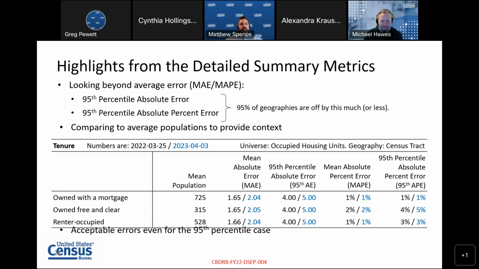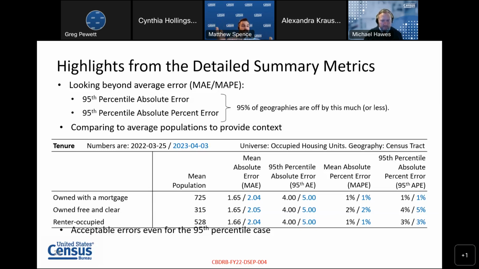So here you can see that we've got several different columns. One is a mean population. You can see that this is at the census tract geography, in the top right of the tables. The universe is occupied housing units. On average, an average census tract has about 725 housing units that are owned with a mortgage, about 315 owned free and clear, i.e. without a mortgage, and about 528 that are renter occupied. Then I show 4 different columns of metrics that describe the performance of the disclosure avoidance system.